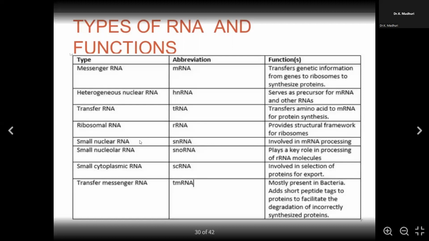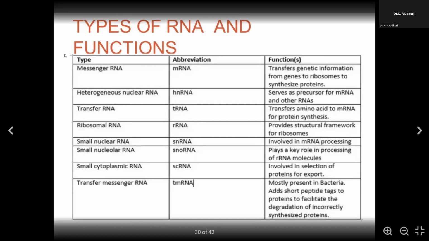But other than that, you also have snRNAs, snoRNAs, scRNAs, satellite RNAs, and a number of others. Majorly we study mRNA, then tRNA and ribosomal RNA. mRNA is messenger RNA, tRNA is transfer RNA, and rRNA is ribosomal RNA. Other than that, you have heterogeneous RNA.